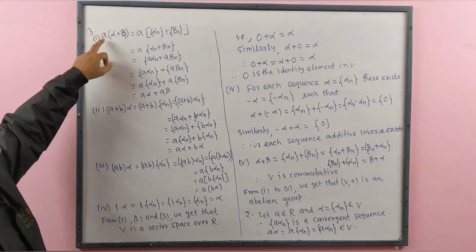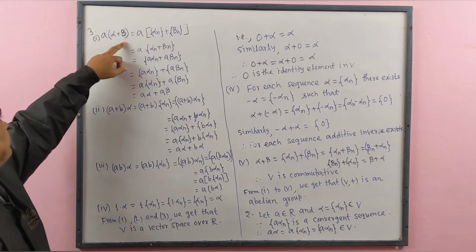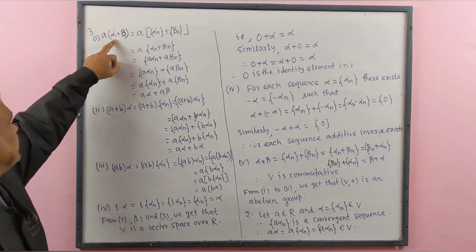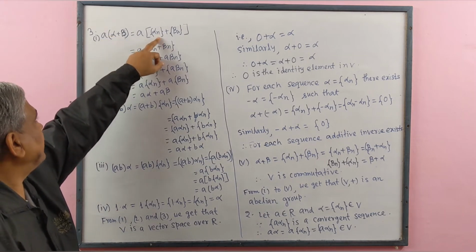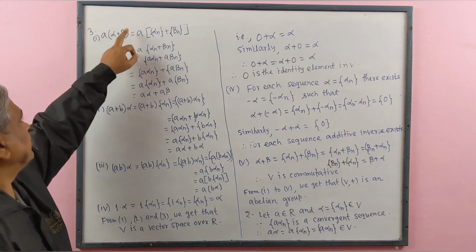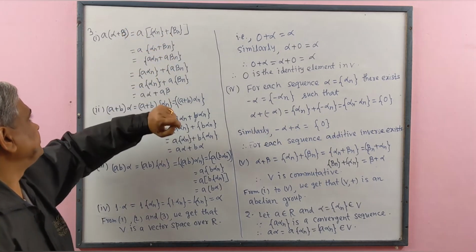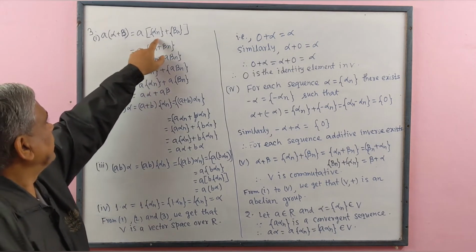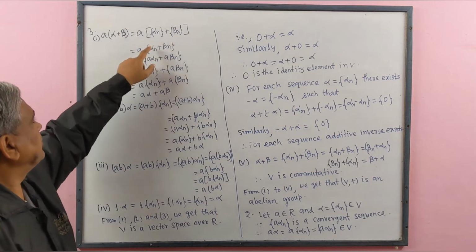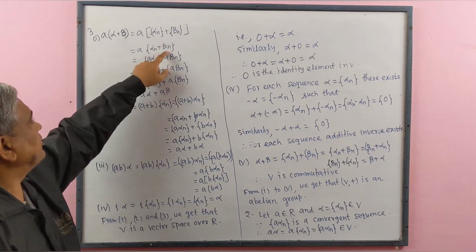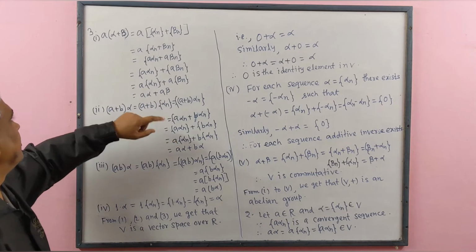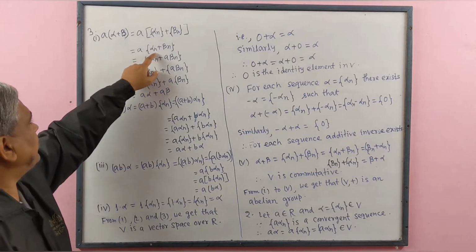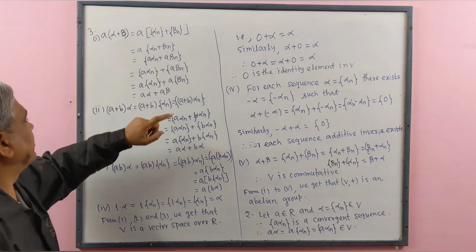Number 3, number 1. A alpha plus beta. A is a real number and alpha is a sequence whose generalized term is alpha n. Beta is another sequence whose generalized term is beta n. Equal to A, this addition of two sequence is a sequence whose generalized term is alpha n plus beta n. This means a sequence whose generalized term is A alpha n plus A beta n.